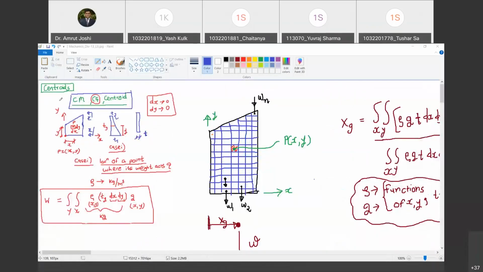So in yesterday's class, we were discussing centroids, and I tossed three words. One is center of mass, another is center of gravity, and third one is centroid. Do you remember that? Yes, sir. Okay, it's Vedant, right? Yes, sir.